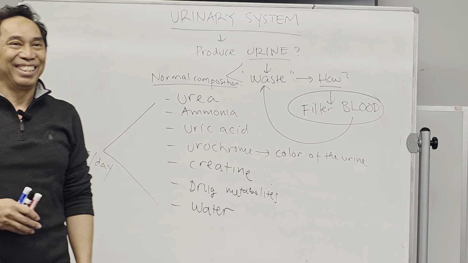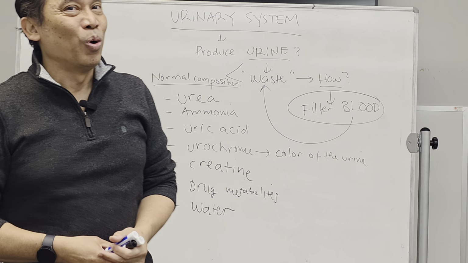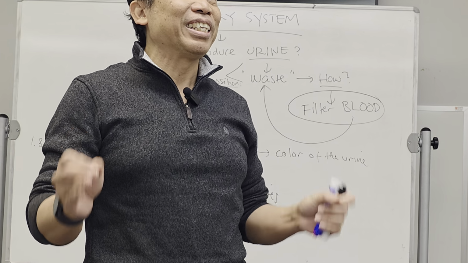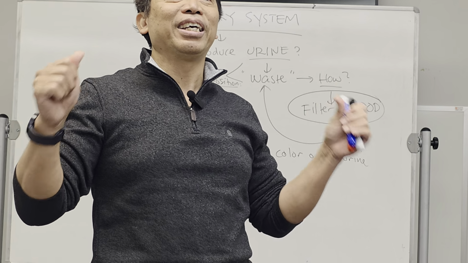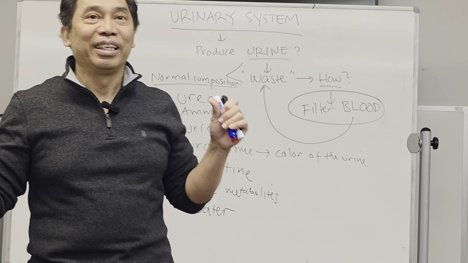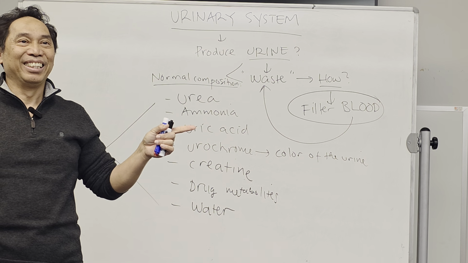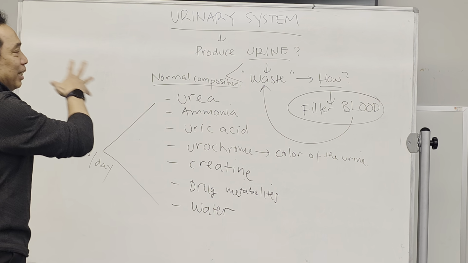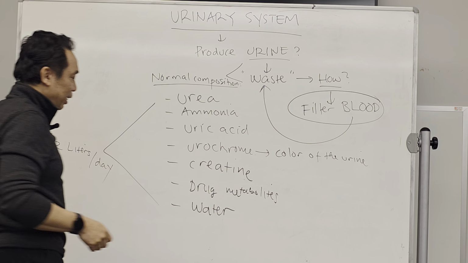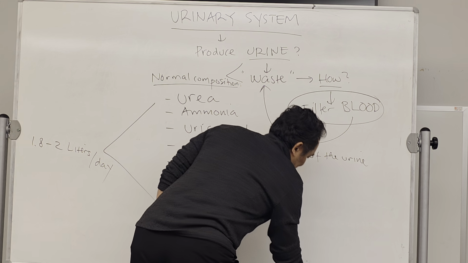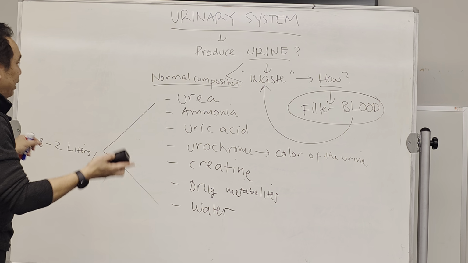Now the next question: which organ filters the blood to produce the urine? Kidney. That's actually the organ. So we're going to learn the organs of the urinary system now. Okay, I'm going to erase this.